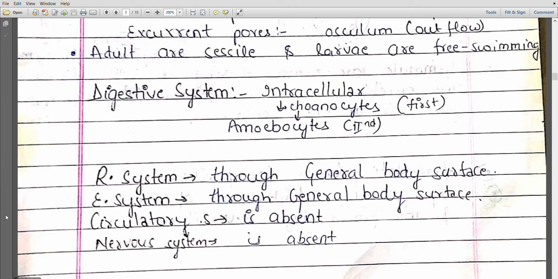Now next is respiratory system. I already told you that they do not have such specialized organs or a system through which they can respire or excrete. They have nothing. So respiration of the body takes place through the general body surface, and similarly excretion is through the general body surface. The circulatory system and the nervous system are completely absent here. So remember these two things.